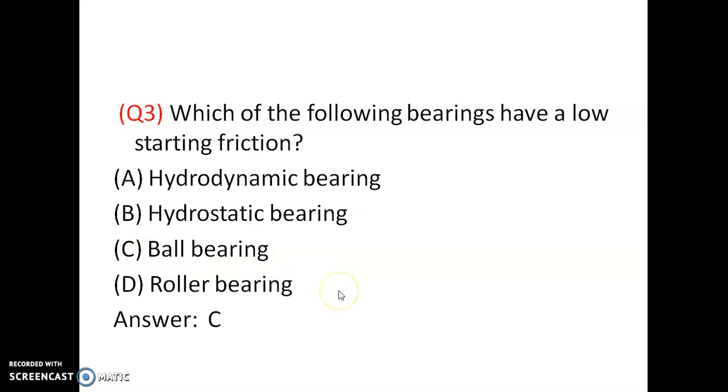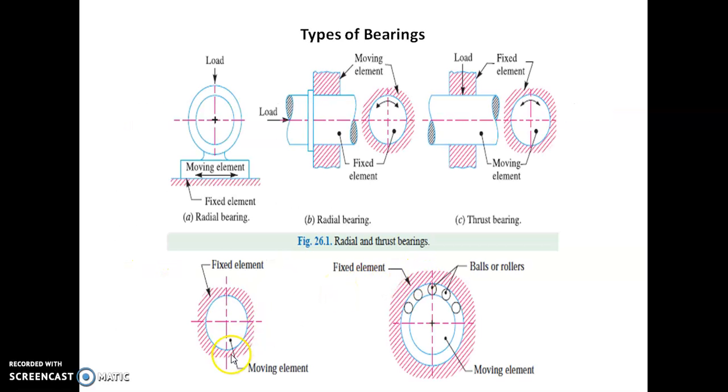Ball bearing. Bearings are generally classified into two categories. One is sliding contact bearing and the other is rolling contact bearing. Sliding contact bearing is called a journal bearing. Examples for rolling contact bearings are ball bearing, roller bearing, needle bearing. All are examples for rolling contact bearings. Balls or rollers are placed in between the bearing surfaces, so it is called rolling contact bearing.